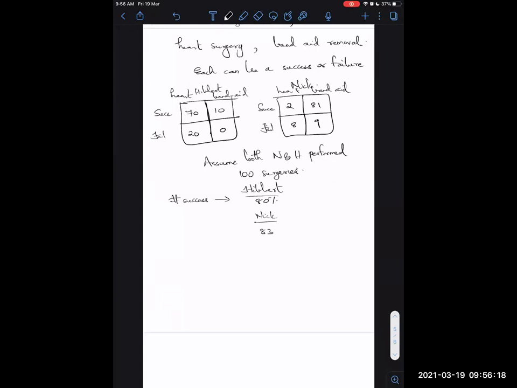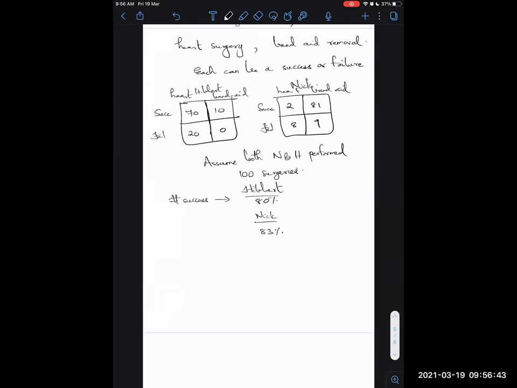Nick has 83 successes, so the success probability for Nick is 83%, whereas Hibbert has 80% success probability. And the success probability is just adding up the number of successes you have had till now.